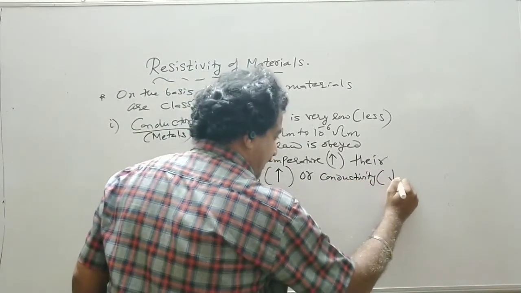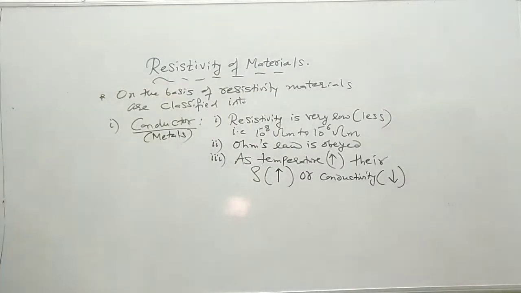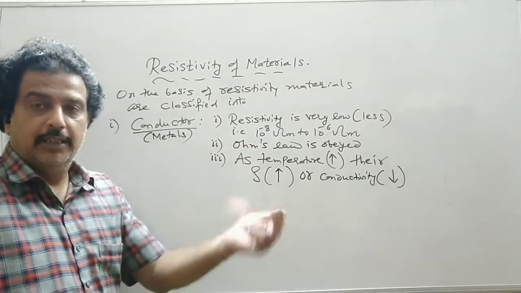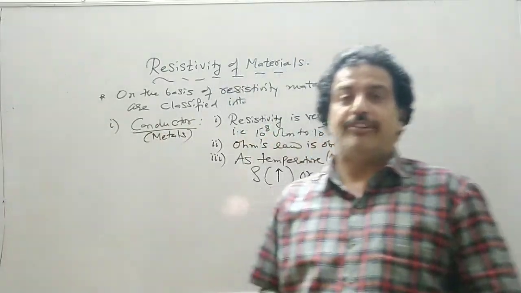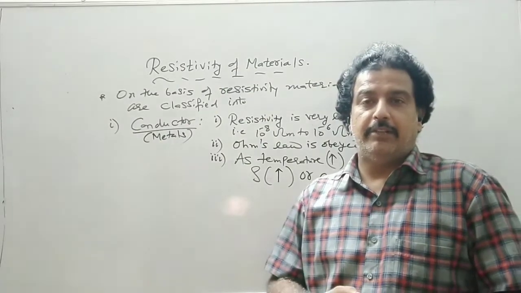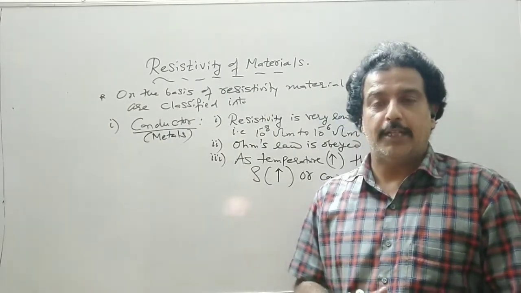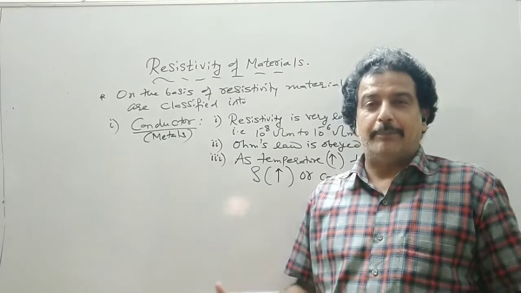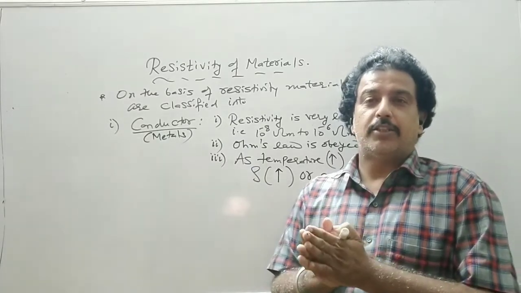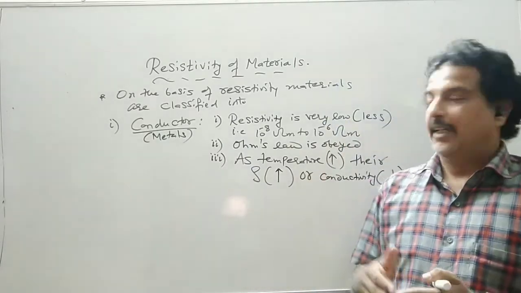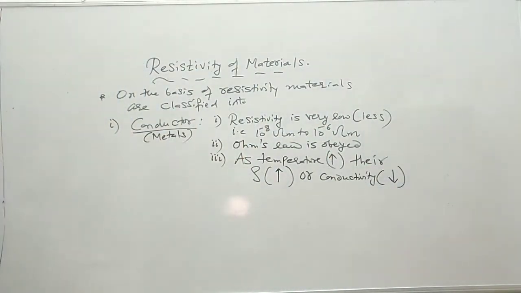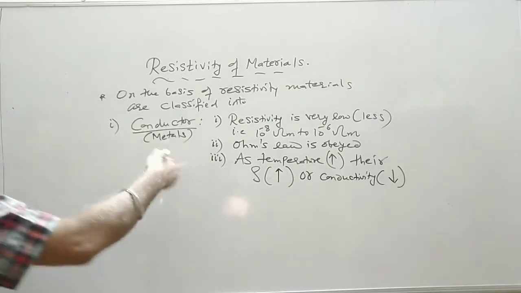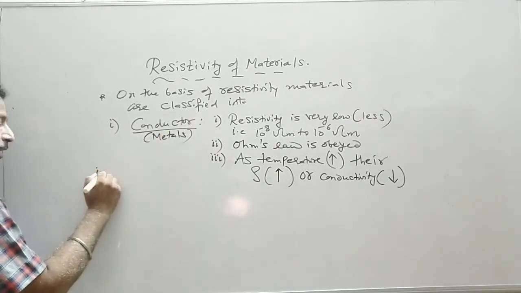So they have a direct relation with temperature, as we have seen in the previous topic also. On the basis of the formula, the resistivity was inversely proportional to the relaxation time. As the temperature increases, the relaxation time decreases, and therefore the resistivity increases. So these are a few characteristics of a conductor.